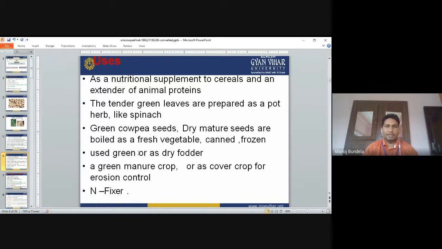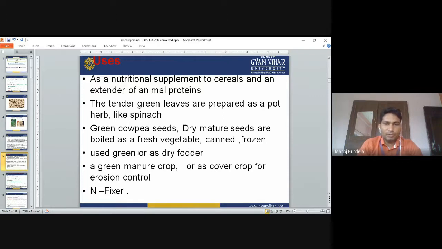The tender green leaves are prepared as a pot herb like spinach. The dry mature cowpea seeds are boiled as fresh vegetables, canned, frozen, and used for dry food. The green leaves are used for dry fodder purposes, and the frozen seeds are used for the preparation of vegetables.